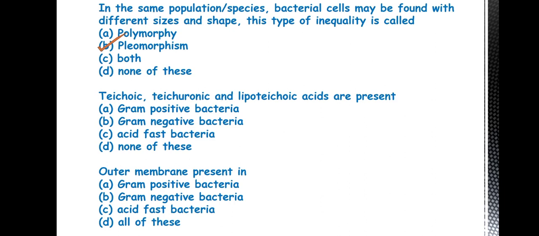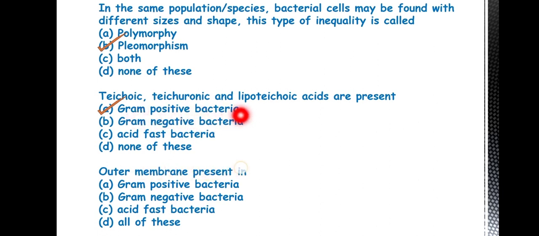The next one is, teichoic acid, teichuronic acid, lipoteichoic acid are present in. So the answer is gram-positive bacteria. These are very characteristic compounds that are only present in the cell wall of gram-positive bacteria.